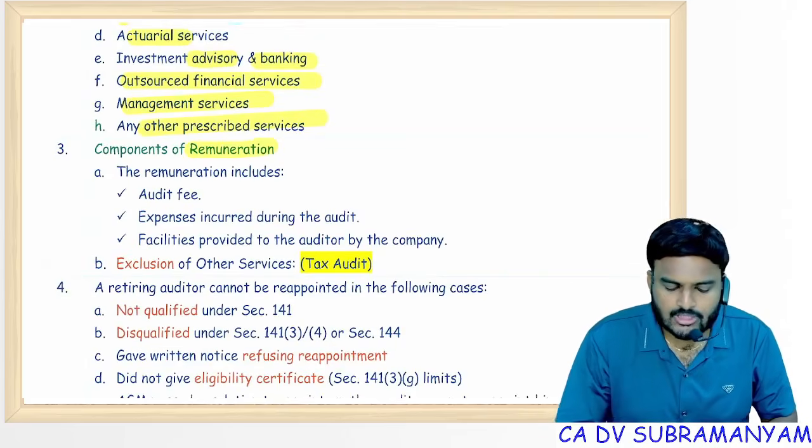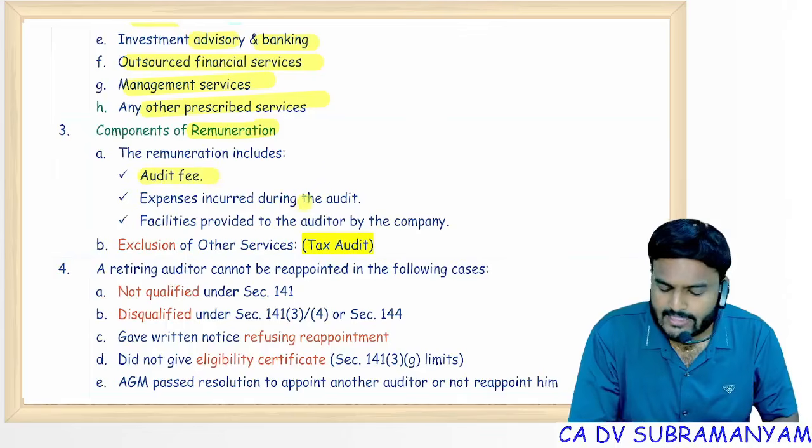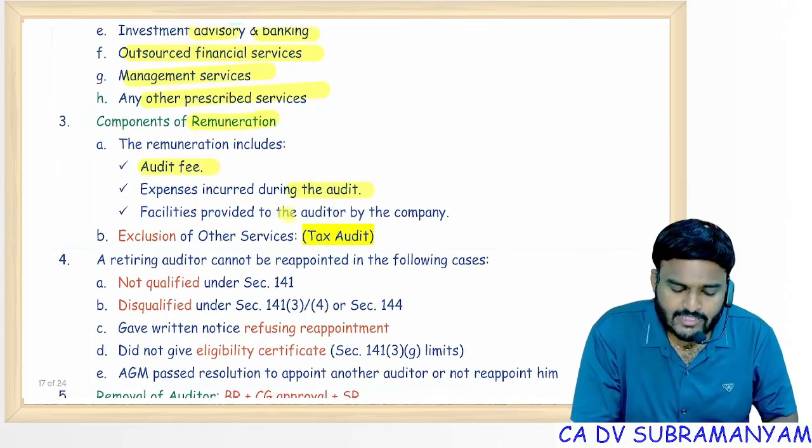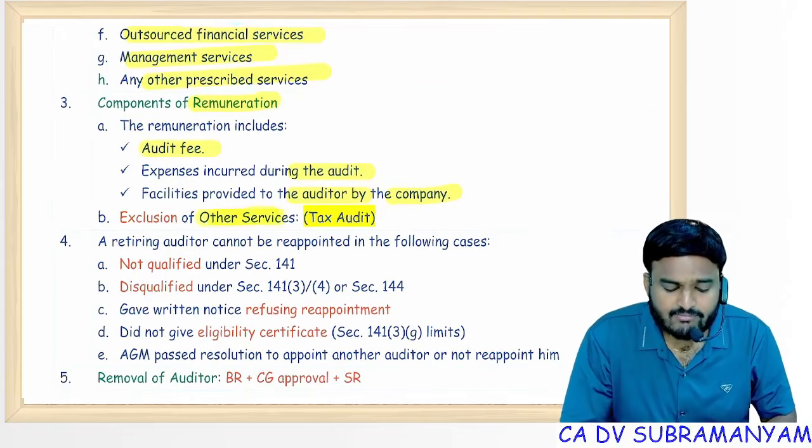Audit remuneration, auditor remuneration, 3 components are included: audit fees, expenses incurred during the audit, and facilities provided to the auditor by the company, but it excludes other services.